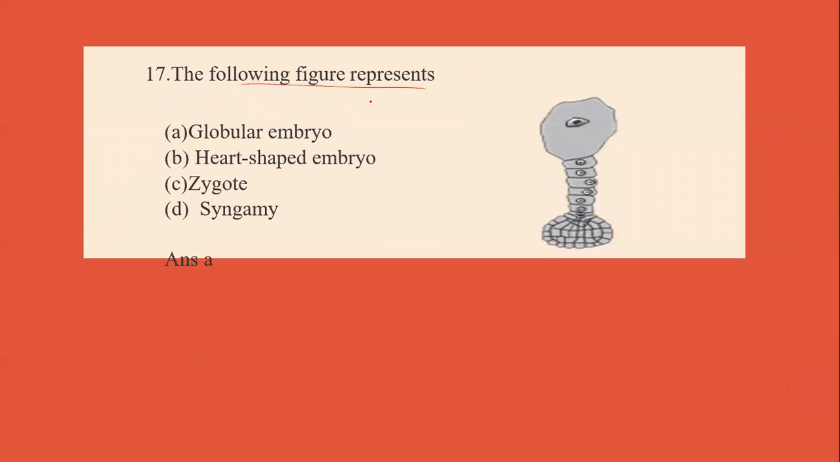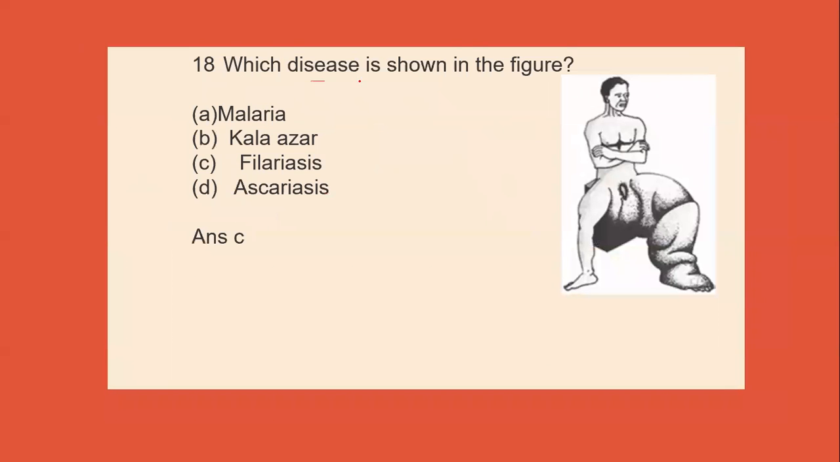The following figure represents globular embryo, heart-shaped embryo, zygote, or syngamy. Now this diagram represents the globular embryo. Which disease is shown in the figure? Malaria, Kala-azar, filariasis, or ascariasis. This figure represents the disease which is known as filariasis.